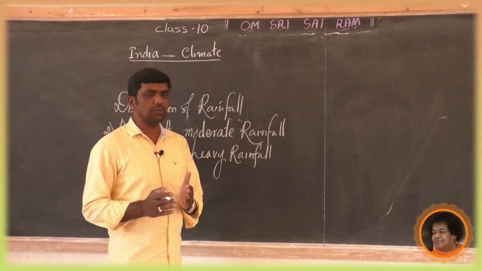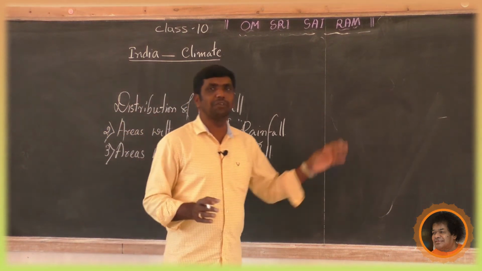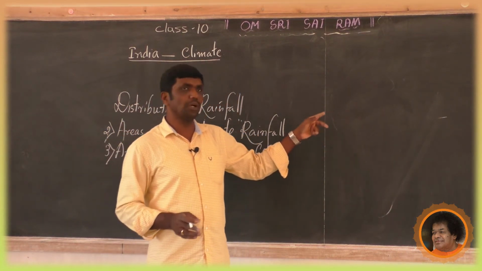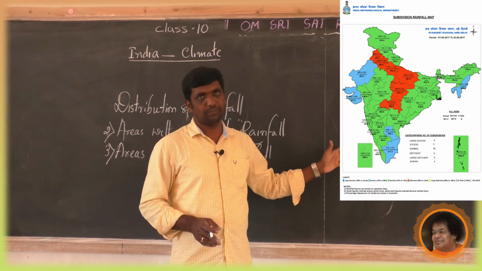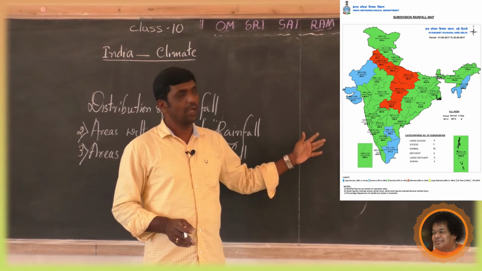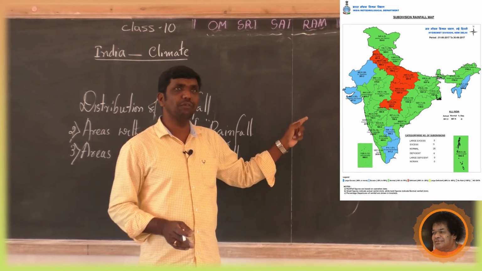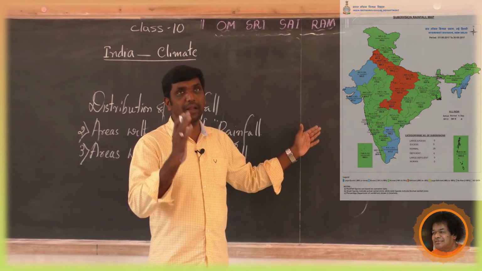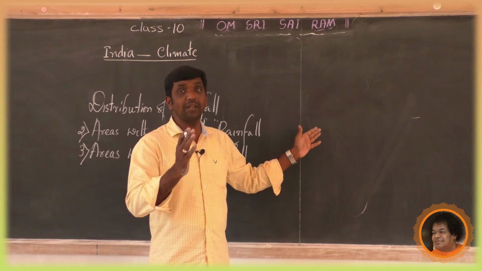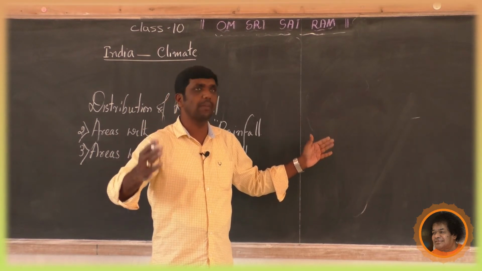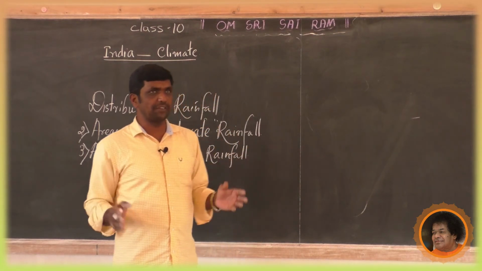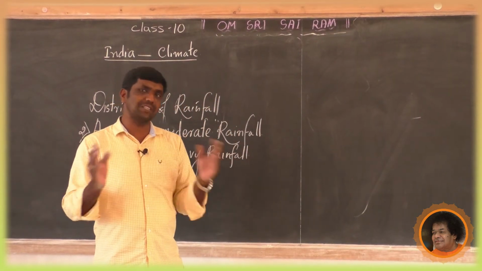You had better go through your textbook image also, but we will show the Google image also. Areas with heavy rainfall: the rainfall here averages 100 to 250 centimeters, and somewhere it is above 250 centimeters. It is found in 4 separate regions. First one is a narrow belt in the Western Ghats.